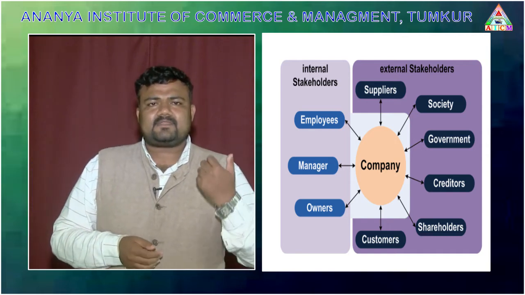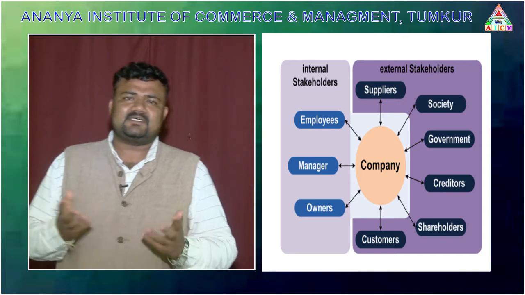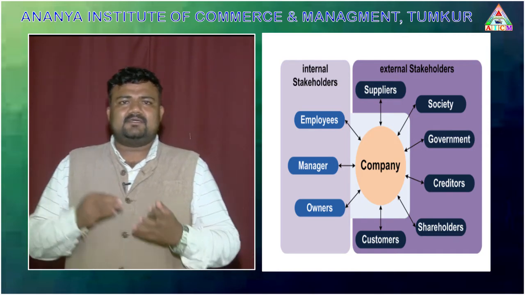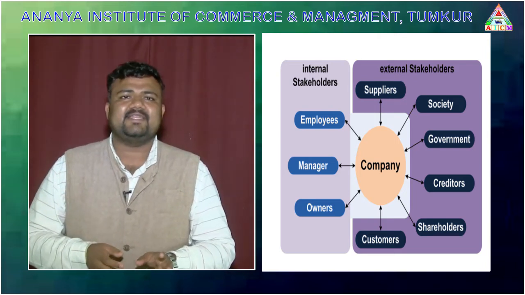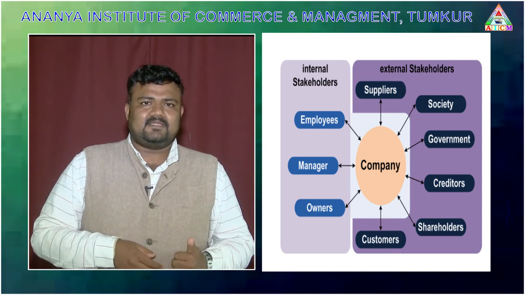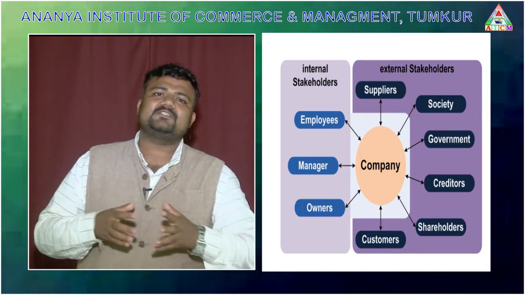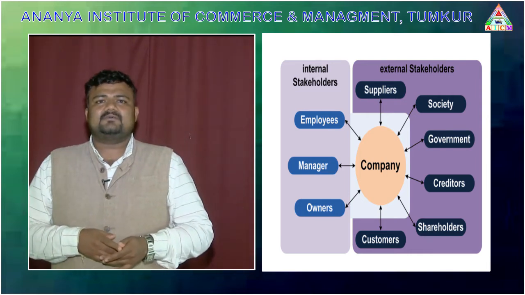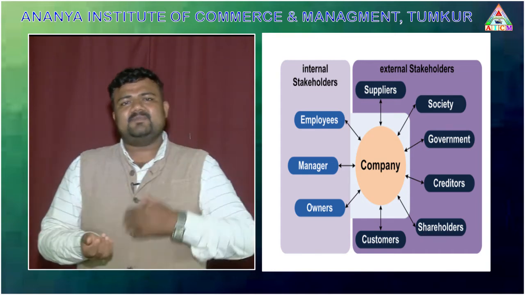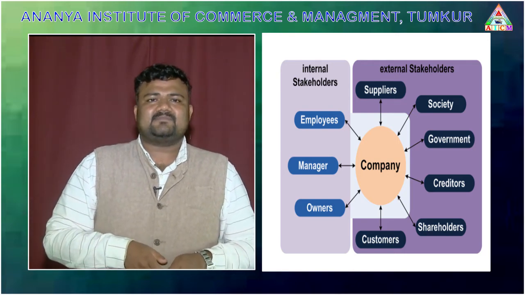The last external stakeholder is the customer. How does the company show responsibility towards the customer? We have to manufacture good quality products and services, and we should not give any false advertisements. A fair price should be fixed for the products and services. The quality should be maintained. We should not give false news to the customers either. We have to maintain that kind of relationship. When we satisfy the customers, goodwill is developed in the minds of the customers. In this way, we can show responsibility towards the customer also.